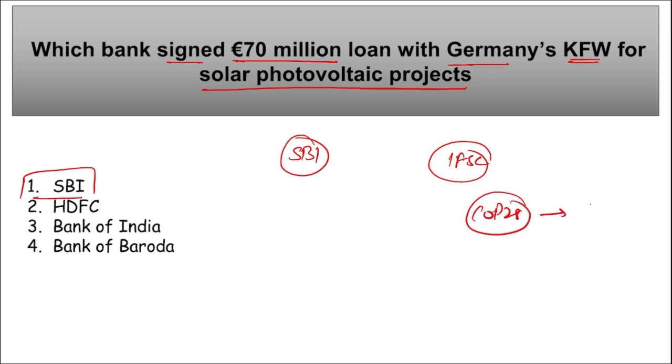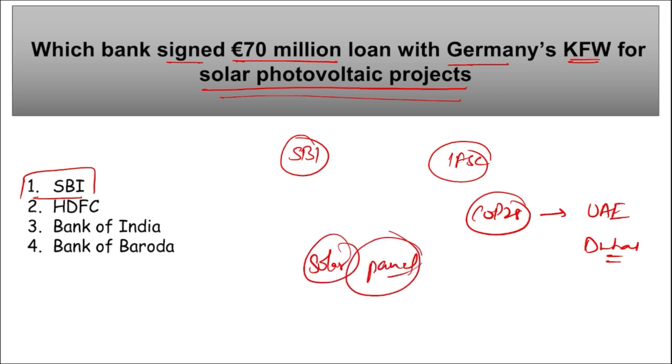Okay, COP28, where was this held? This was held in UAE in Dubai, right? And as this solar photovoltaic project, here we will be developing solar panels. This company, that is Germany's KfW, they will be developing solar panels for India, and this will help to reduce the carbon emissions as we will be generating electricity through solar energy. So the right option here becomes SBI.